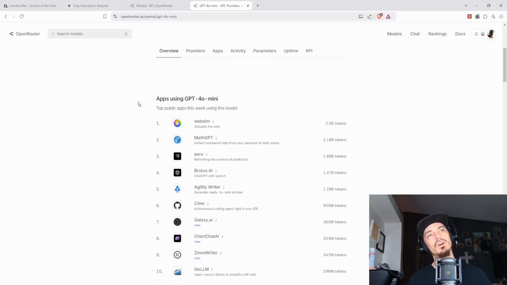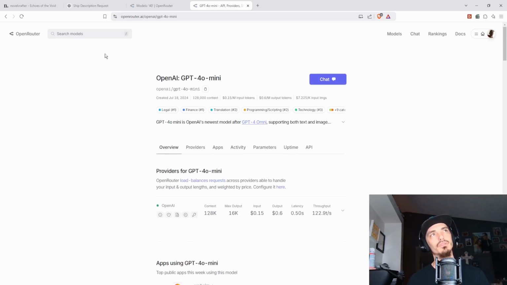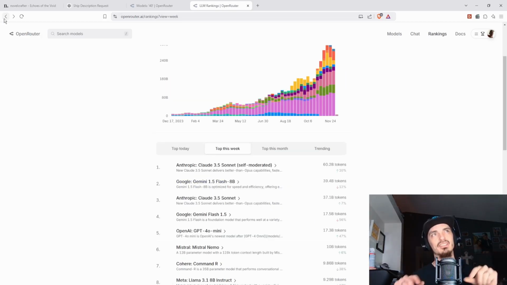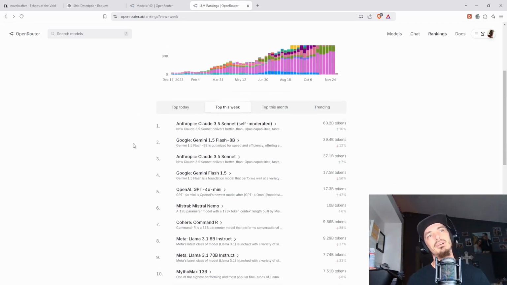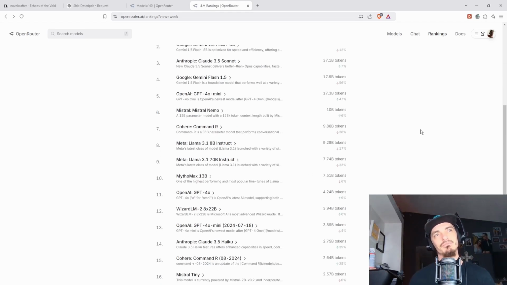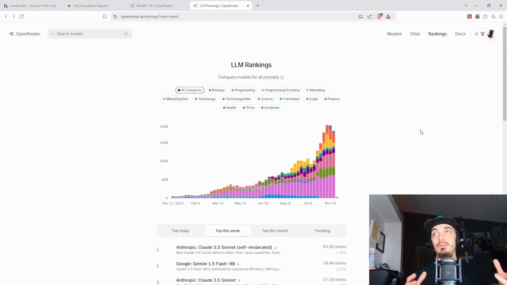But anyway, this is what I want to know, right? So what I'm looking for is, are other people on NovelCrafter using this specifically? And a lot of people are using Claude. So I guess, again, that kind of just shows you that people just value Claude 3.5 over really anything else right now. There's some other decent models, I guess, but as far as for writing, this is it.